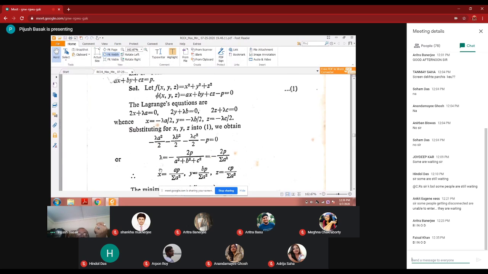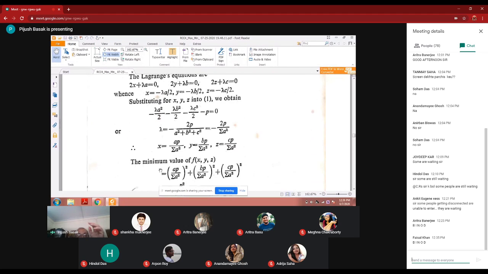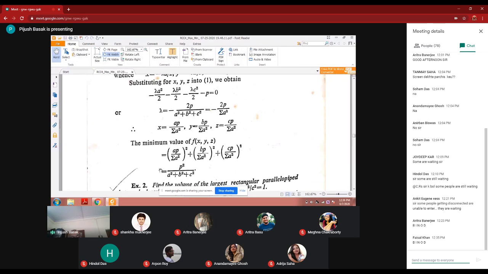Because in the problem they ask for the minimum value, I will write minimum value. Because the Lagrange method is not able to find out whether it is maximum or minimum. That restriction is there in the Lagrange method. So I think it is clear.